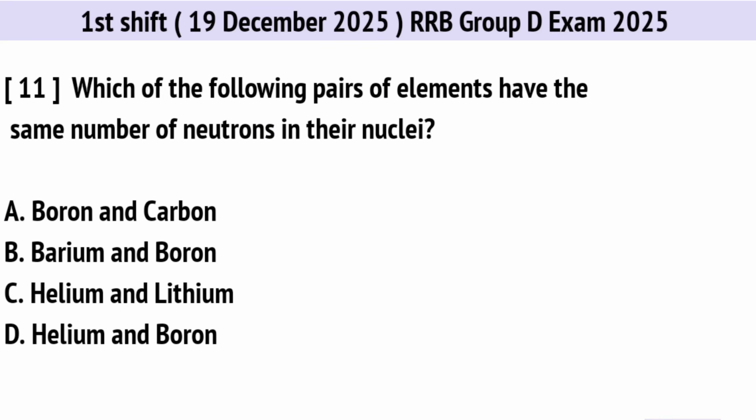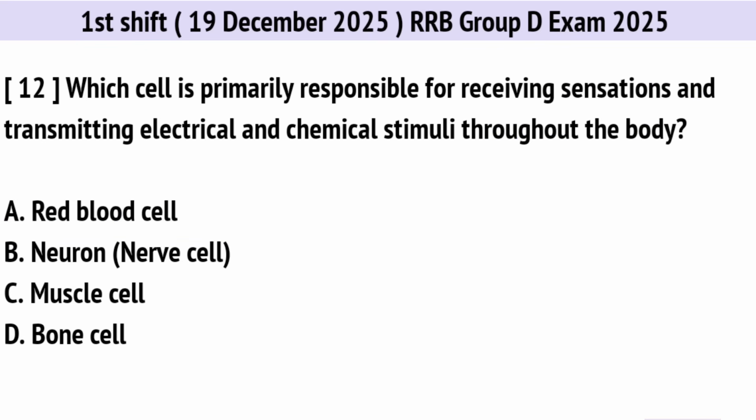Which of the following pairs of elements have the same number of neutrons in their nuclei? Correct option is A. Boron and carbon. Which cell is primarily responsible for receiving sensations and transmitting electrical and chemical stimuli throughout the body? Correct option is B. Neuron or nerve cell.